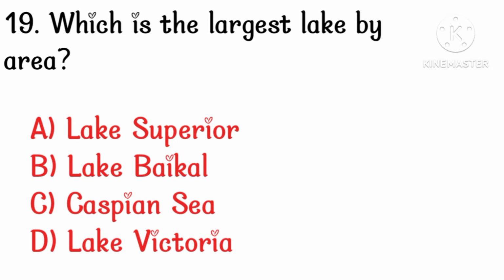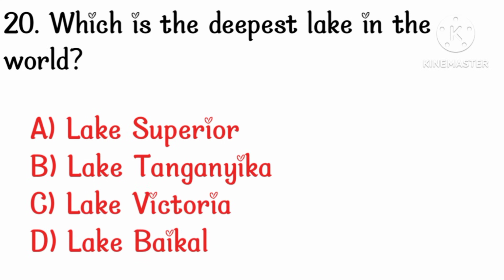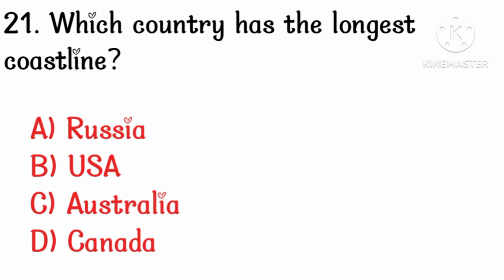Which is the largest lake by area? Option C. Caspian Sea, meaning Caspian Sea or Caspian's Lake. Which is the deepest lake in the world? Option D. Lake Baikal. Which country has the longest coastline? Option D. Canada.